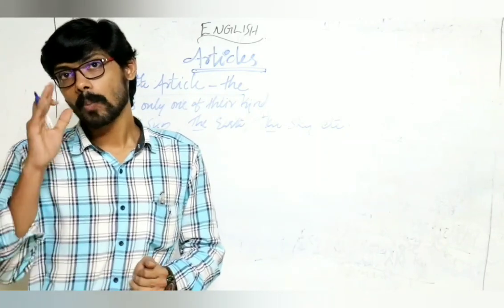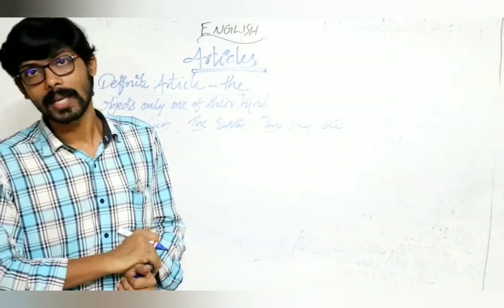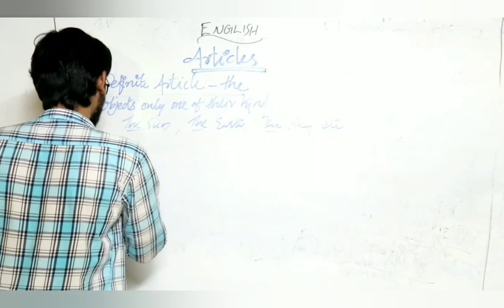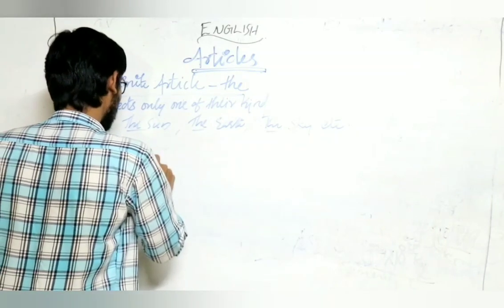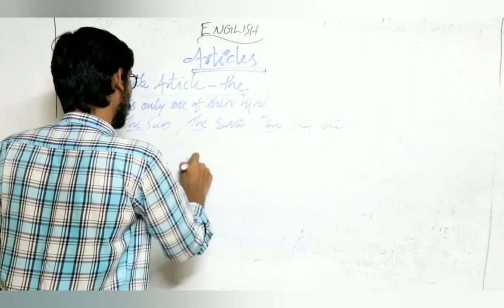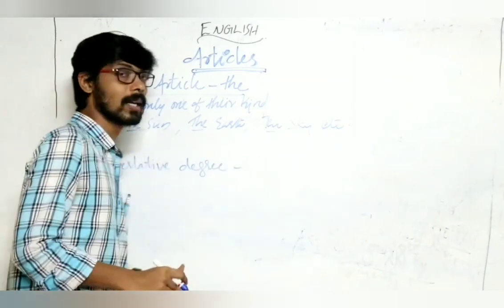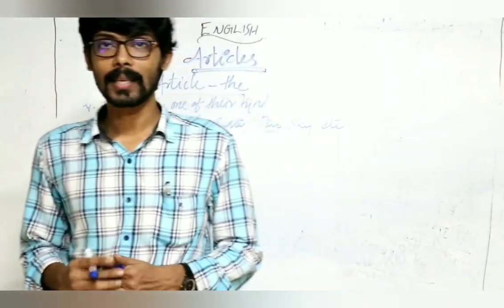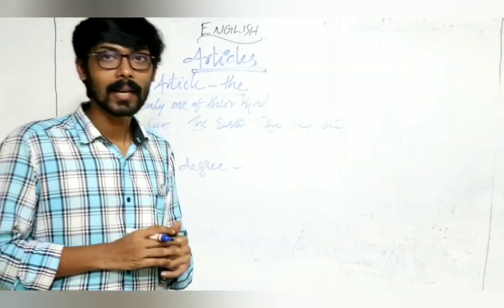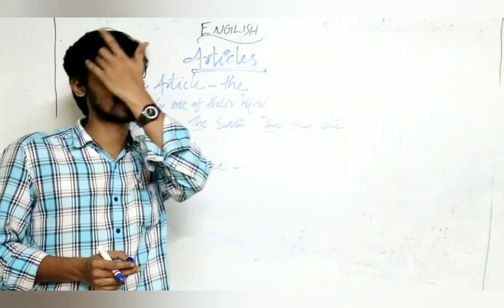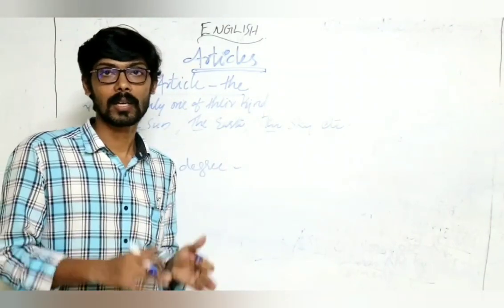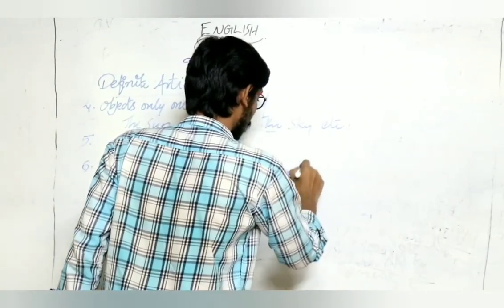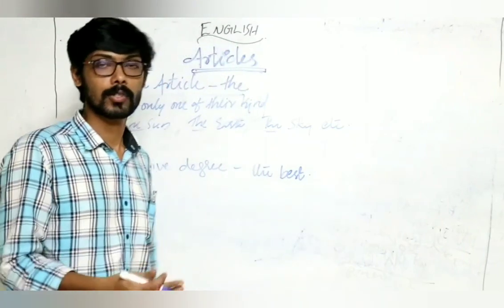So before the superlative degree, we use article the. For example, he is the best batsman in our team. The best, the greatest, the tallest, the longest. Clear? The best.